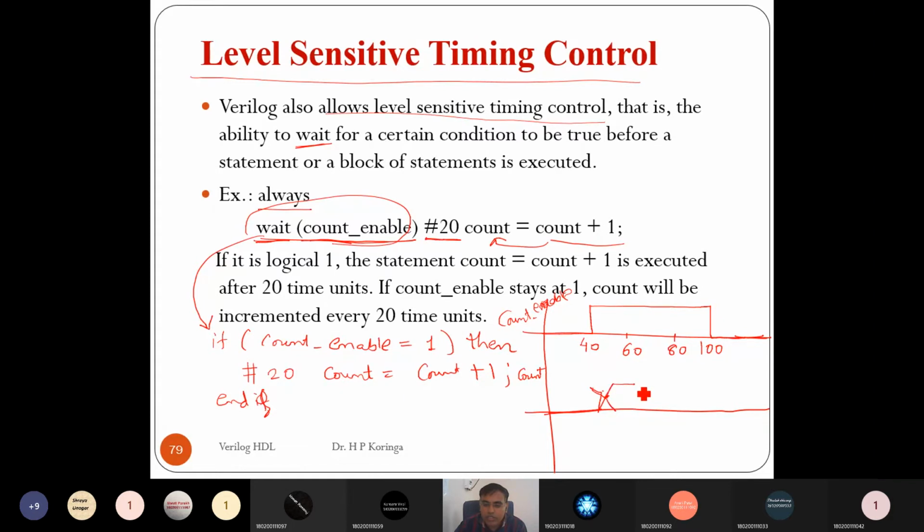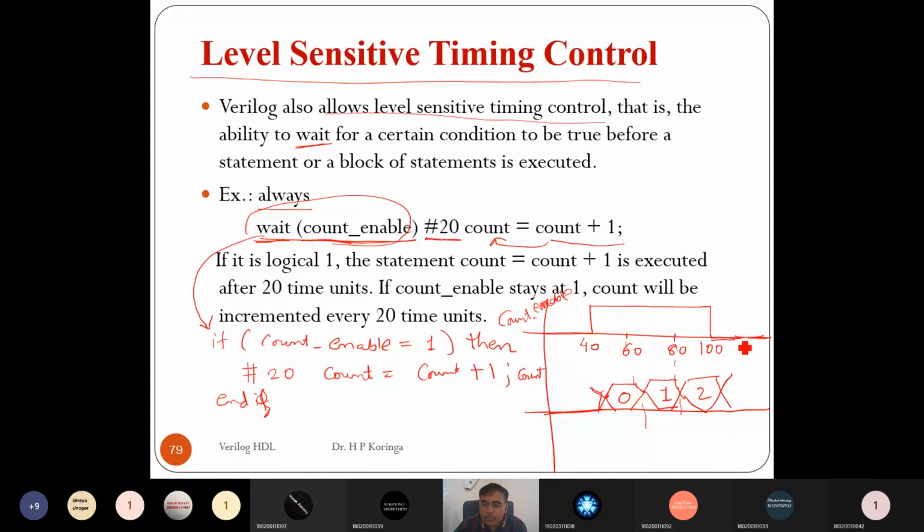Up to 60 we'll get the count value equal to 0, and after 60 it increments by 1, right? So from 60 to 80 the count value will be 1, and then up to 80 it will be 2, right?